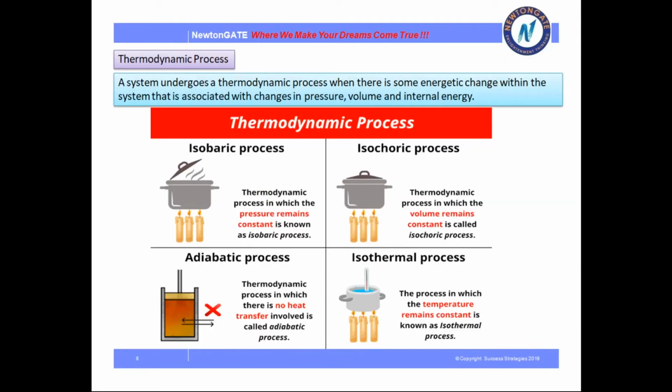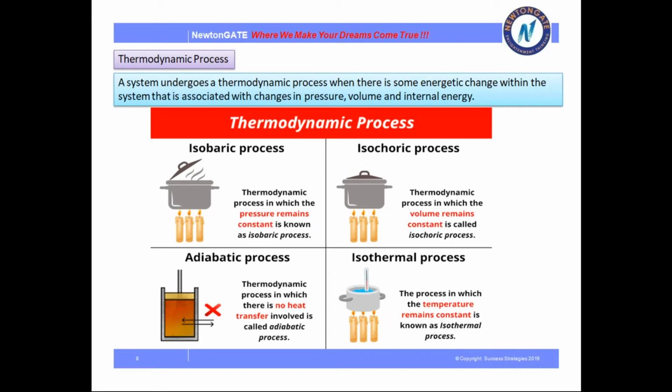Okay. Next, thermodynamic process. This is a very important part of thermodynamics terms. There are various types of process, but four processes are very important for thermodynamics. A system undergoes a thermodynamic process when there is some energetic change within the system that is associated with changes in pressure, volume and internal energy.